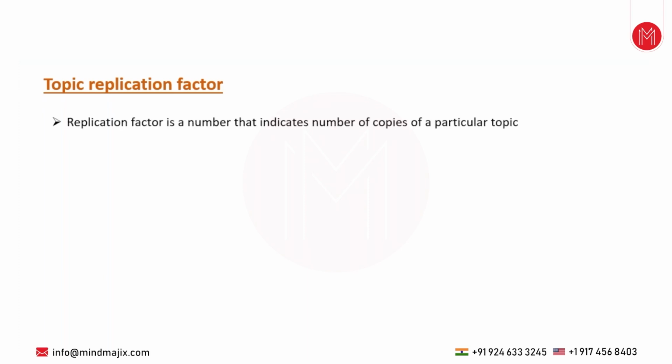A replication factor is a number that indicates the number of copies of a particular topic. For example, when you are creating a topic, how many replicas should you have for that topic inside your Kafka cluster? If I create a topic with replication factor 2, it means the topic will have two replicas: one replica in one broker, one replica in another broker. So that if one broker goes down, another broker can serve your data. We'll see that with the diagrams.